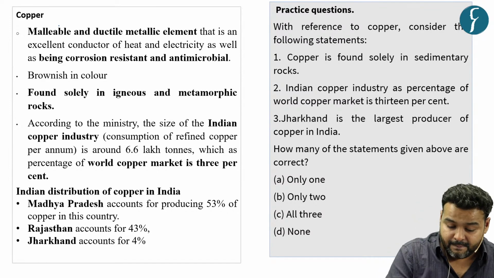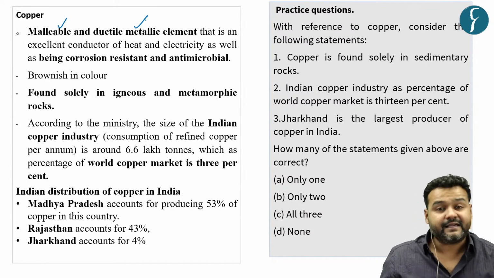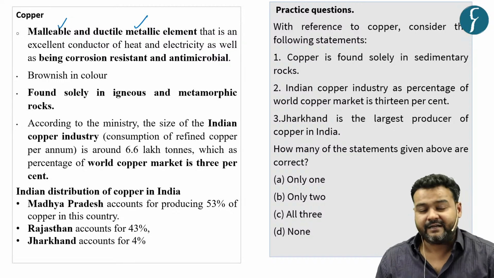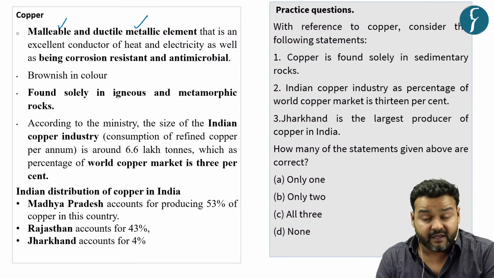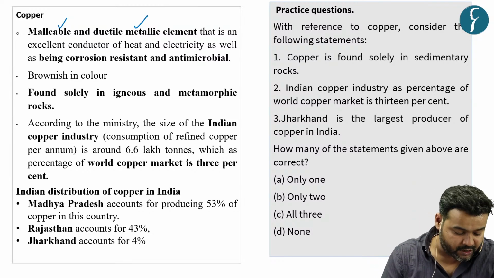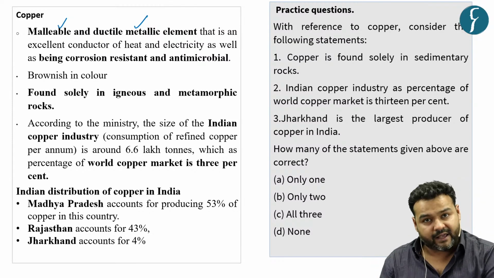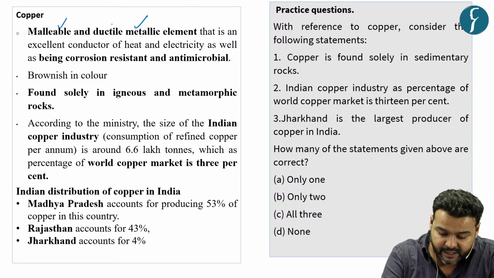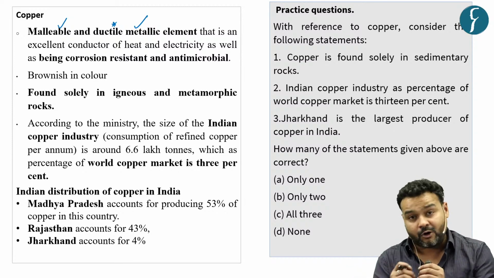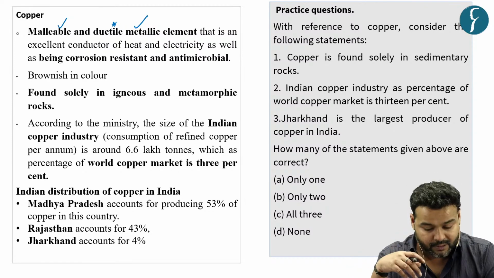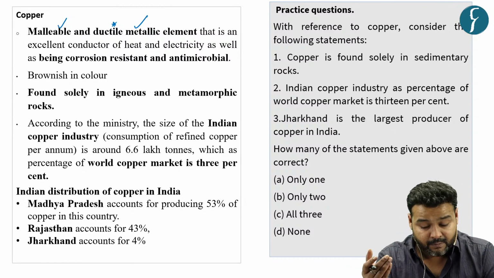It is a malleable and ductile metallic element. What is malleable? That it can be hammered, it can be given any shape without breaking or cracking, and ductility is that it can be drawn into thin wire without being broken.